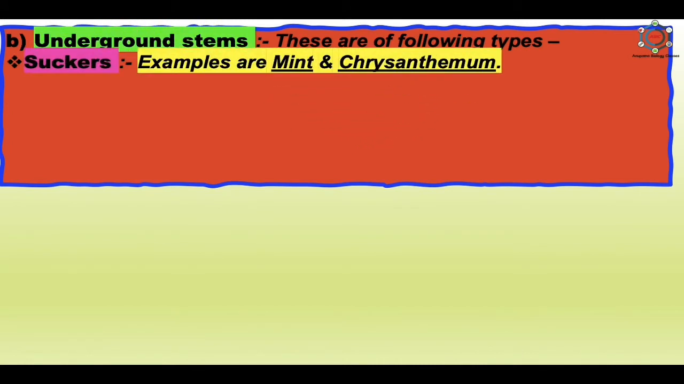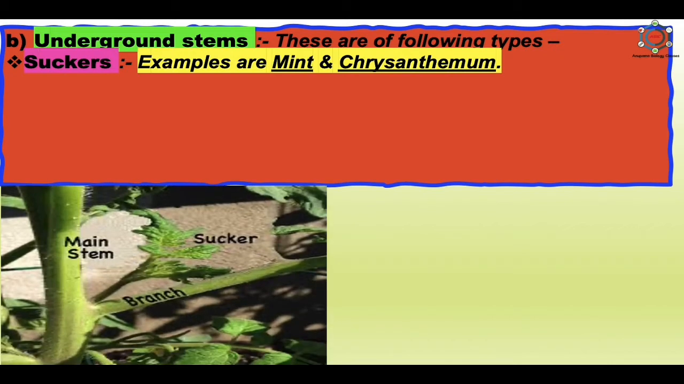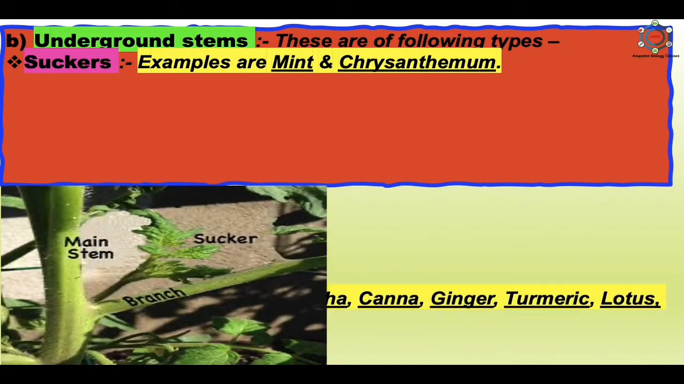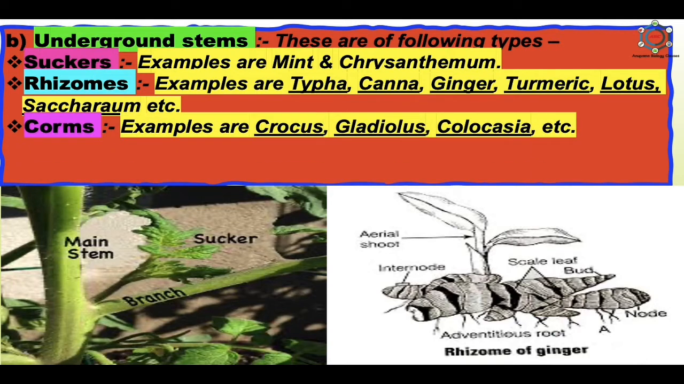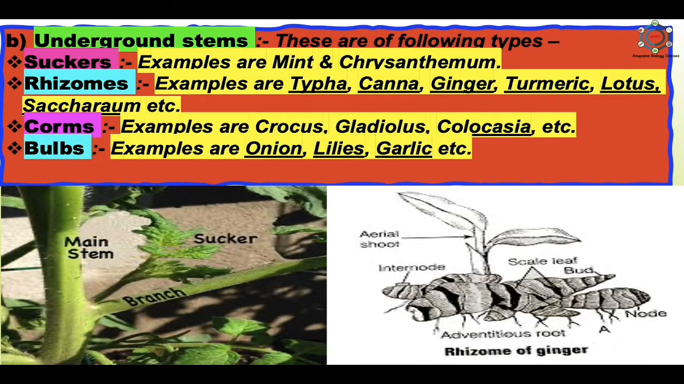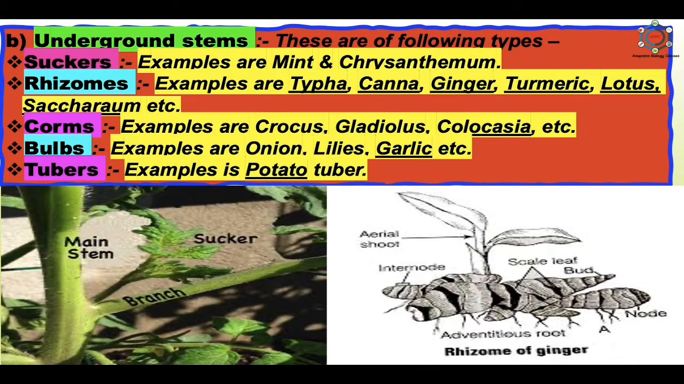Now, underground stem. These are of the following types. Like the suckers, the examples in case of mint and chrysanthemum, you can see in the picture. Next is rhizomes, and the examples are typha, canna, ginger, turmeric, lotus, saccharum, etc. Next is corms, and the examples are crocus, gladiolus, colocasia, etc. After this, bulbs, examples are onion, lilies, garlic, etc. And next is tubers, example is potato tuber.